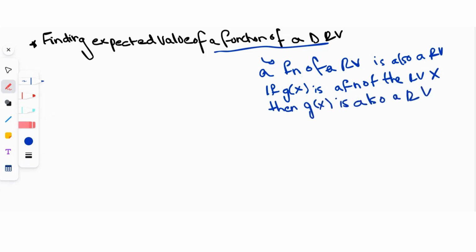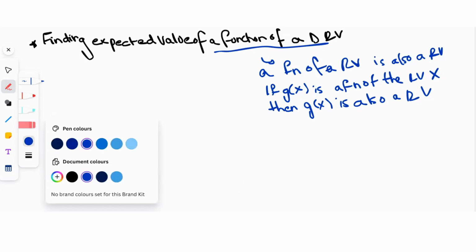So now we have a function of a random variable, and since that's a random variable in itself, we can find its expected value, right? Because we talked about how to find expected value for a discrete random variable. We're asking: what if we have a function of a random variable, which itself is a random variable? How do you find the expected value for that?